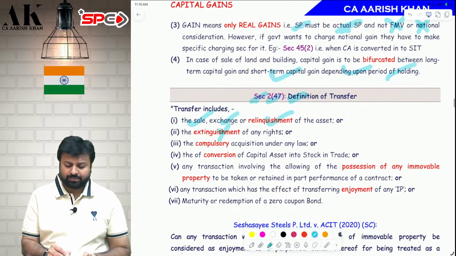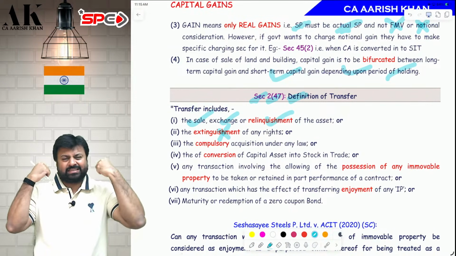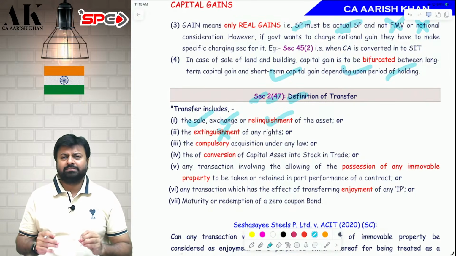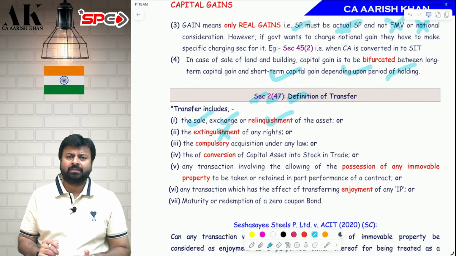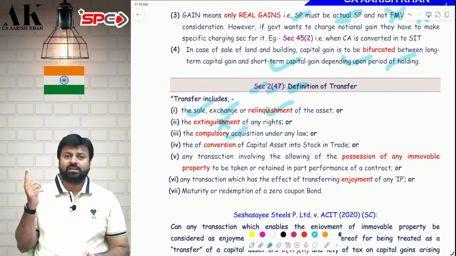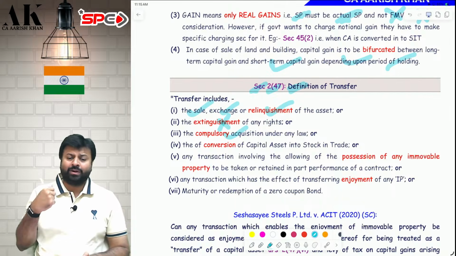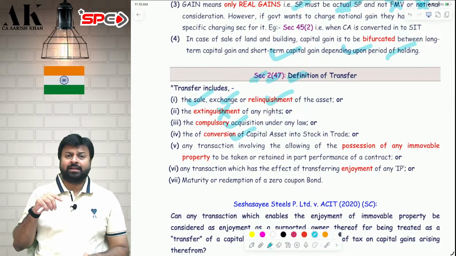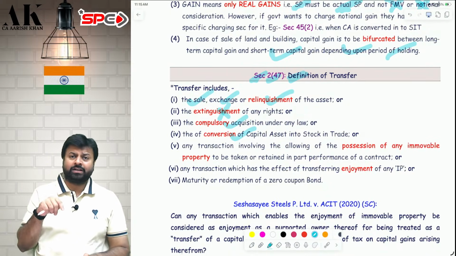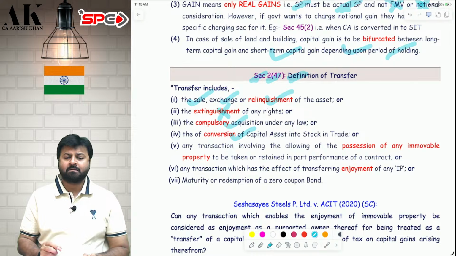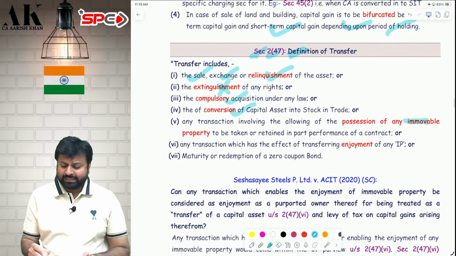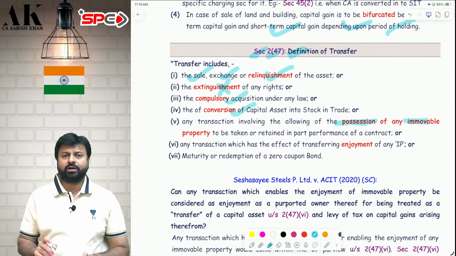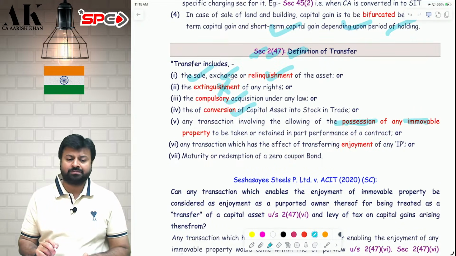Transfer includes extinguishment. Extinguishment means something which has ceased to exist now. Something which has ceased to exist at your end, that is called extinguishment. Then transfer includes compulsory acquisition. If any asset is compulsorily acquired, that is also a transfer. Then transfer includes conversion of a capital asset into stock in trade. If a capital asset is converted into stock in trade, then that is also transfer. Then, in case of immovable property, the date of possession is considered as the date of transfer. Date of possession is the most important date for the purpose of capital gains computation.